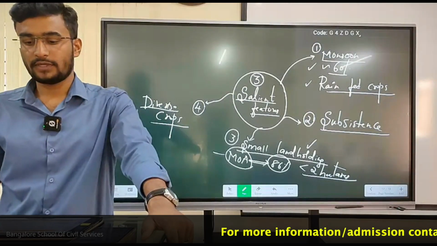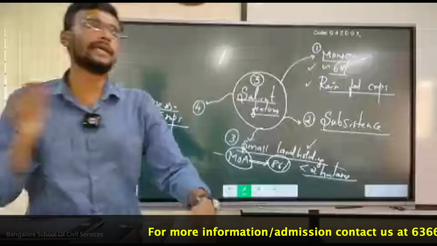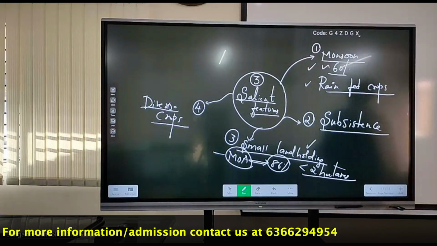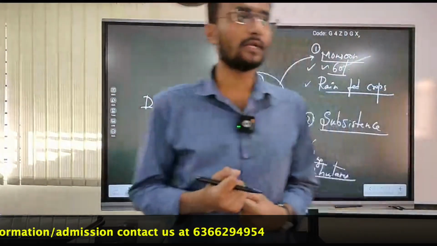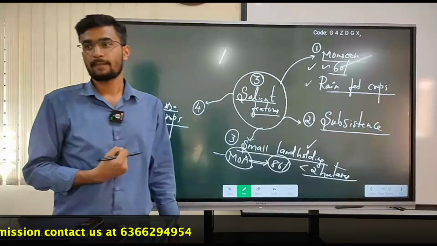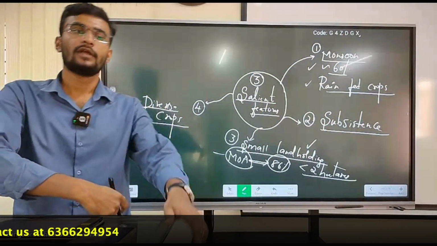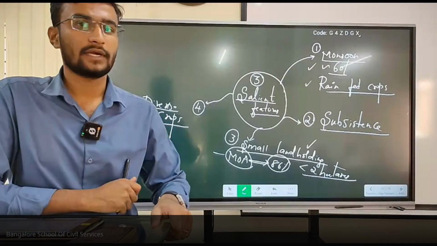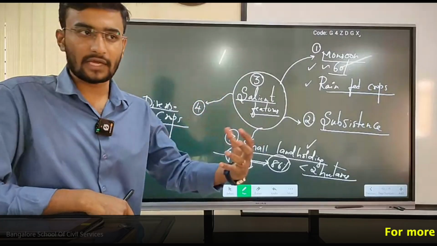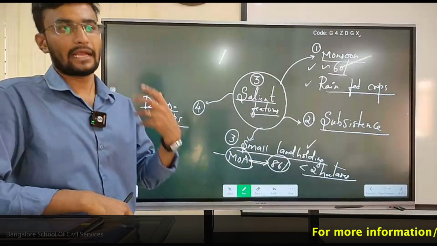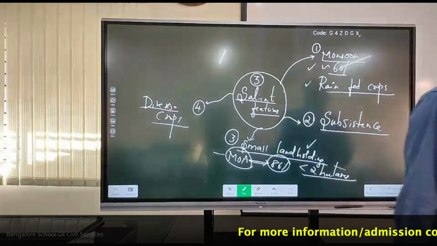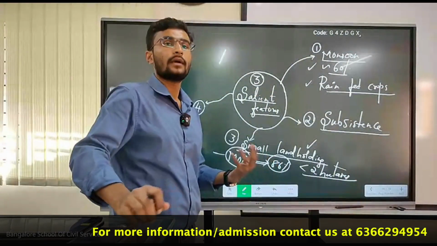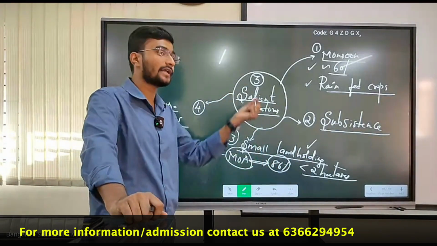Diverse crops. Nothing but India is blessed with a varied geography to cultivate different types of crops. On one side we can go for water-intensive crops like paddy and sugarcane. On the other hand, we can also go for cultivation of rain-fed crops or dryland farming. That's the dichotomy we have.